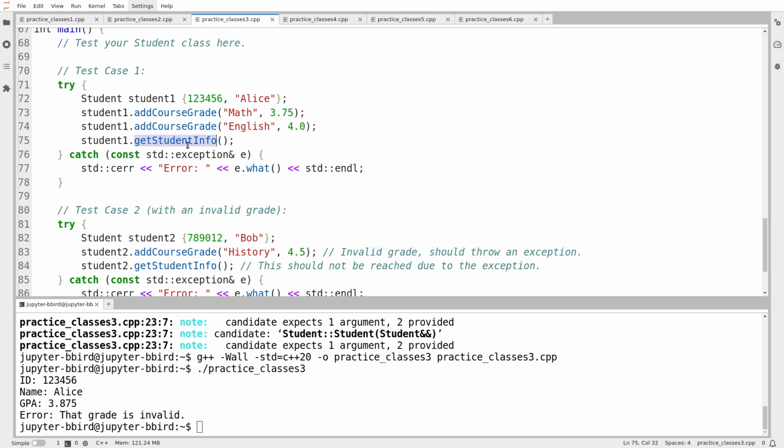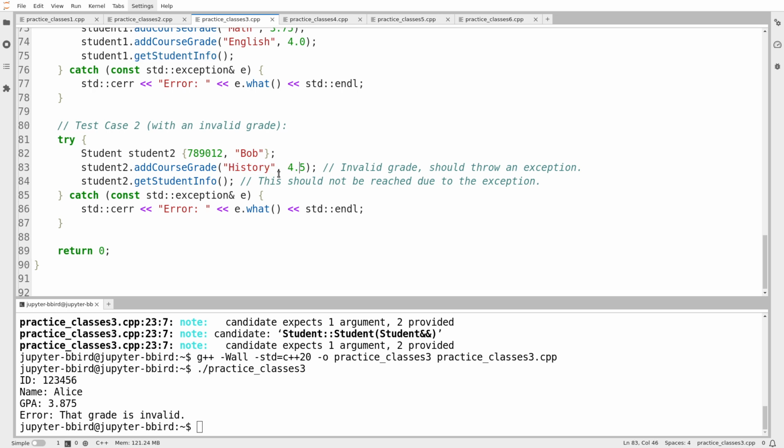But notice how when I create Bob, I try and give Bob an invalid grade, 4.5. And ChatGPT correctly points out that this should throw an exception and that this line here, 84, should never be reached, which is true. But notice how this catch block caught invalid argument, which is weird because we haven't yet seen exactly how that works. This isn't the same type as invalid argument. Why can the catch block still work? The answer is due to something called polymorphism, which we haven't talked about yet. I think that's week 8. So I'm going to actually catch invalid argument explicitly in both of these cases.